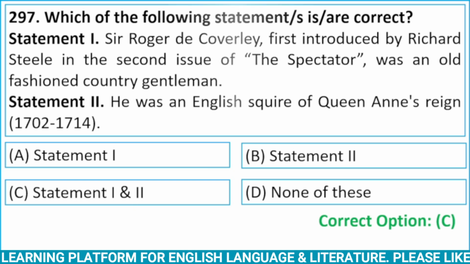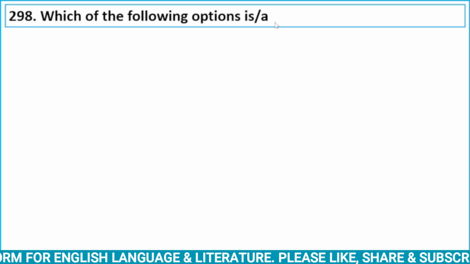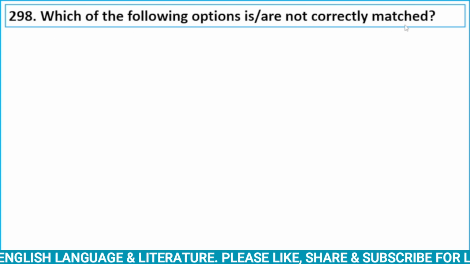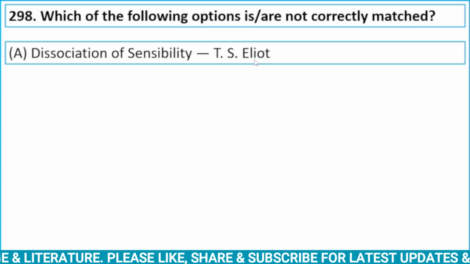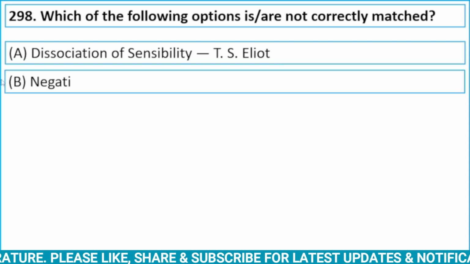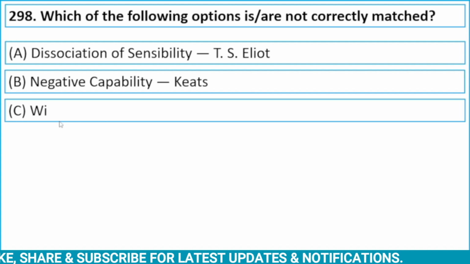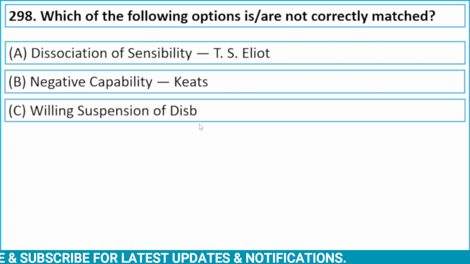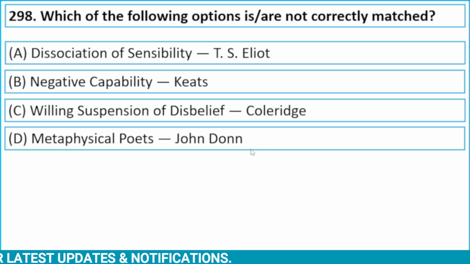Alright. Now let's see next question. Which of the following options is are not correctly matched? Option A, dissociation of sensibility by T.S. Eliot, negative capability by John Keats, willing suspension of disbelief by Coleridge, and metaphysical poets by John Donne.